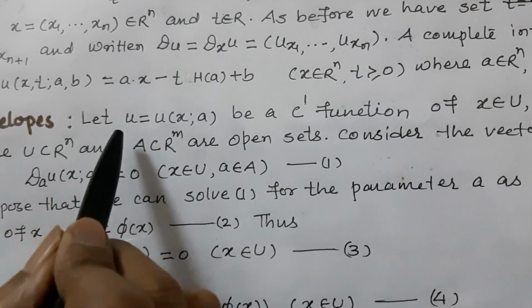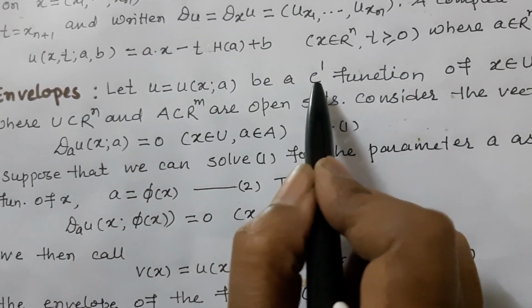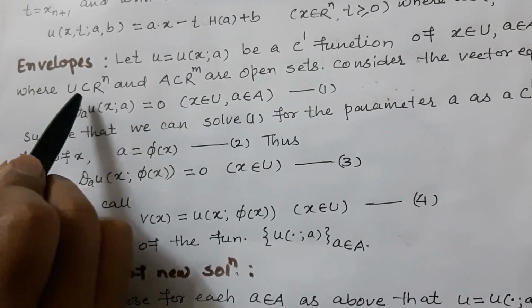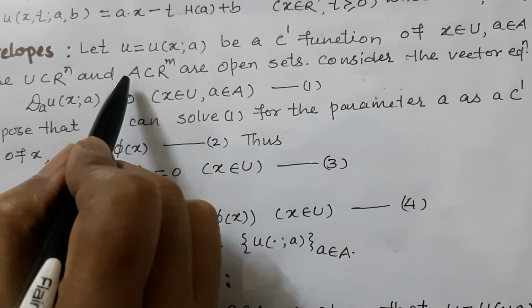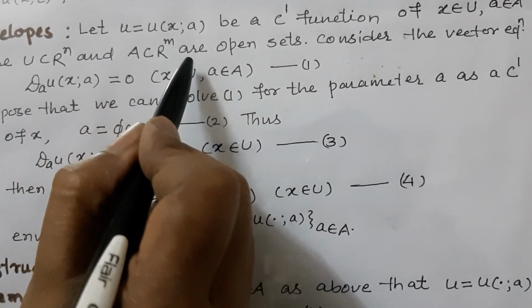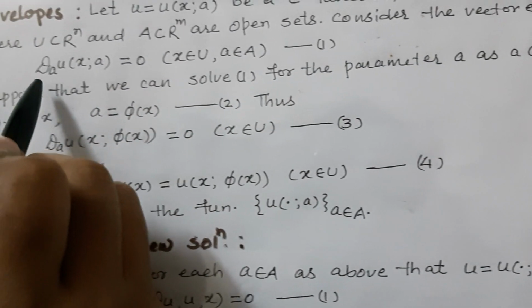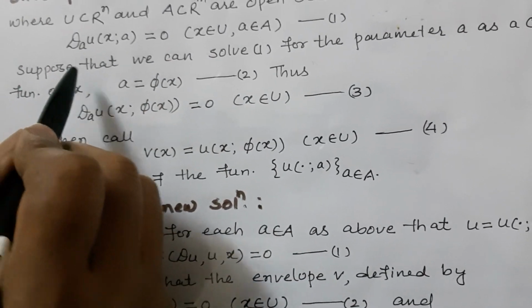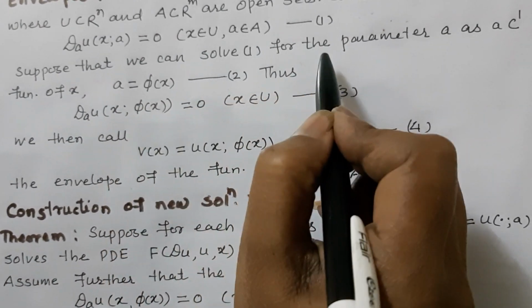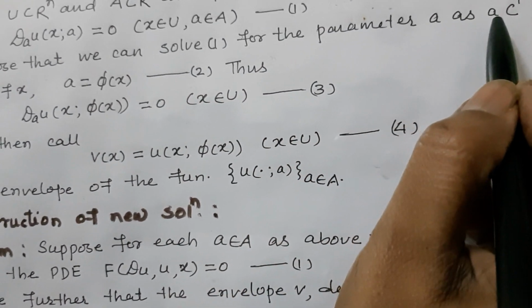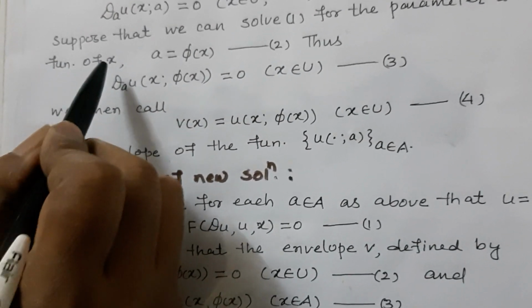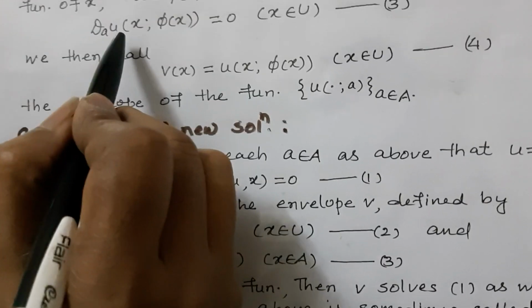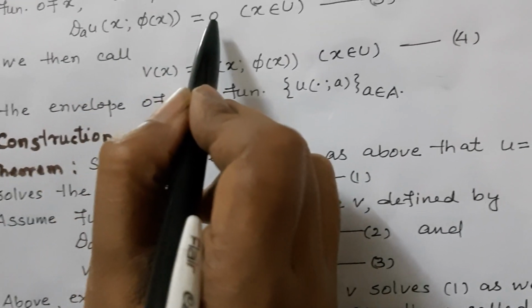Envelopes. Let u = u(x, a) be a C¹ function of x belongs to U, a belongs to A, where U is a subset of R^n and A is a subset of R^m, open sets. Consider the vector equation D_a u(x, a) = 0. Suppose that we can solve equation (2) for the parameter a as a C¹ function of x, a = φ(x). Thus, D_a u(x, φ(x)) = 0.